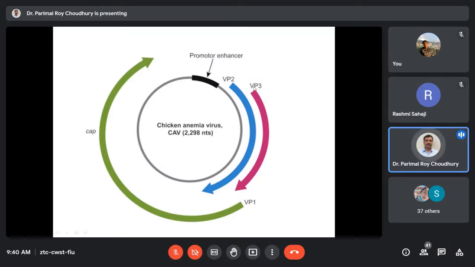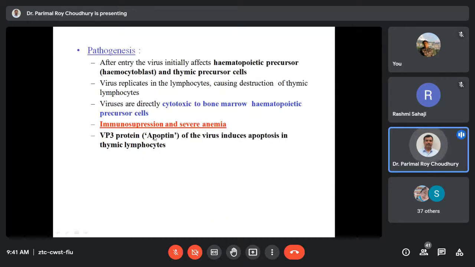Here, VP3 is a capsid protein. This is responsible for causing the main pathology, and the VP3 protein is also called apoptin. Apoptin, please note it down. The VP3 protein of chicken infectious anemia virus is called apoptin, and it induces apoptosis in thymic lymphocytes. This is the main pathology that causes the depletion of the cells.